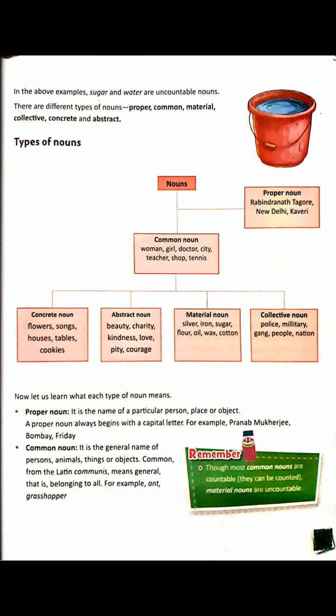Now, what is a concrete noun? A concrete noun is a noun which we can experience through at least one of our five senses. It is the name of things that could be experienced through the five senses such as sight, smell, hearing, taste and touch that we have. For example, sunrise. Sunrise, you can see sunrise. Fragrance, you can smell fragrance. Sweet, you can taste sweet. Songs, you can hear songs. So these are concrete nouns.